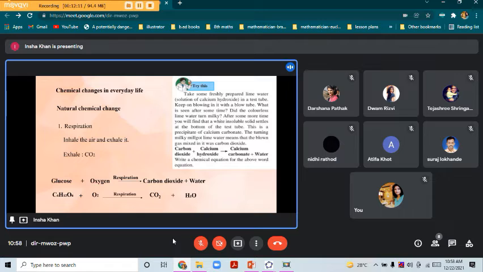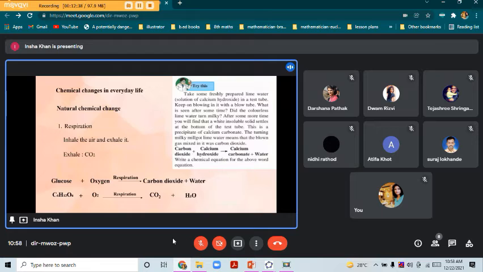As we are blowing, just remember we are exhaling the air, so it will consist of CO2, that is carbon dioxide. Did the colorless lime water turn milky? It will turn milky, and then afterwards you will find that a white insoluble substance will settle at the bottom, and it will lead to the formation of calcium carbonate. This is the end product.